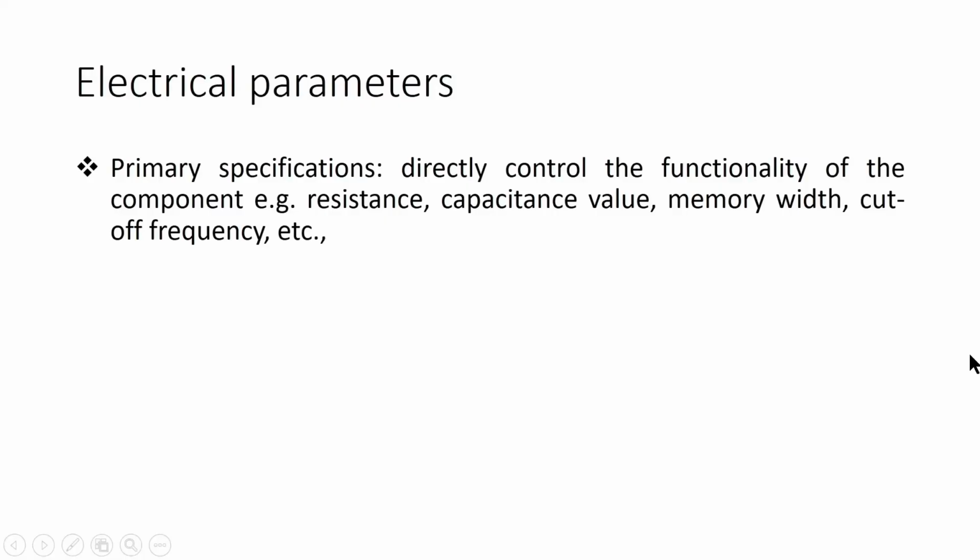The next set of parameters is the electrical parameters. Electrical parameters can be grouped into the primary specifications. The primary specifications are the parameters which directly control the functionality of the component.